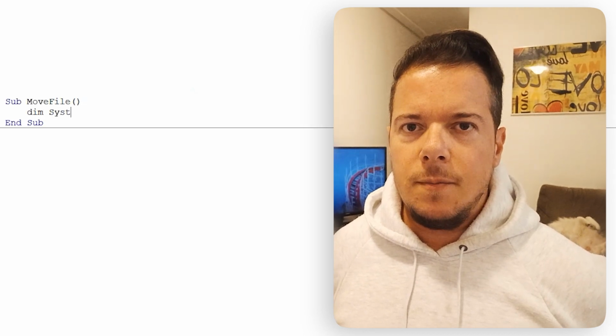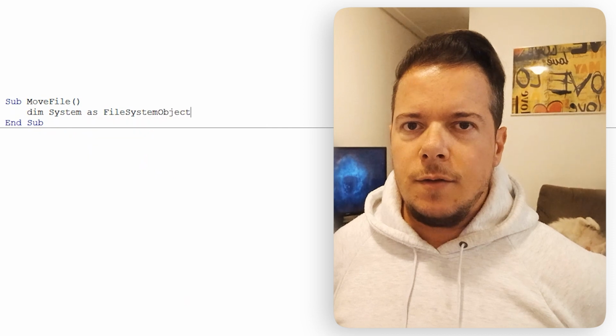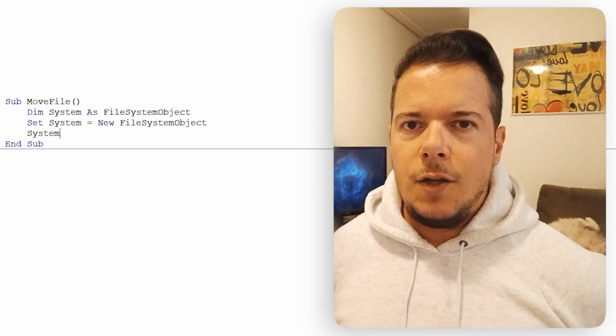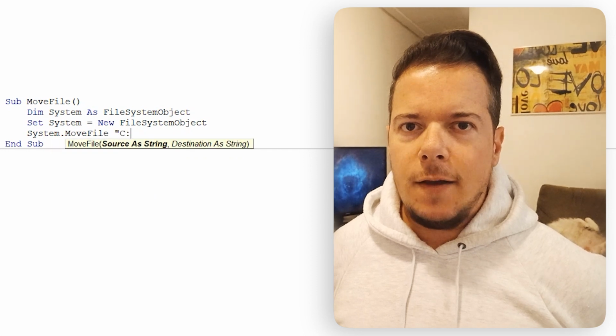2. With the Windows File System object. Use the keyword sub to create a procedure. Use the keywords dim and as to declare a variable of the type file system object. Use the keywords set and new to instantiate the object inside the variable.